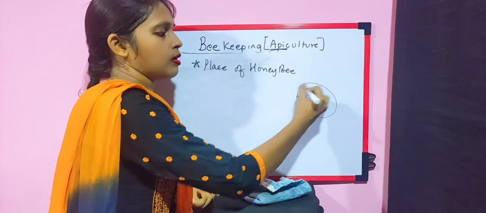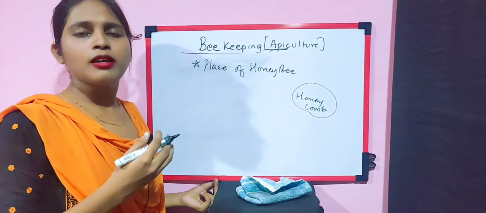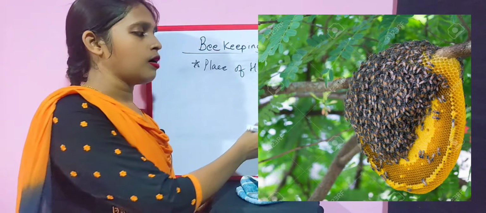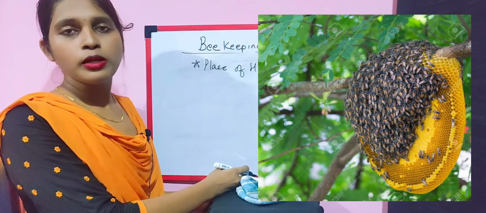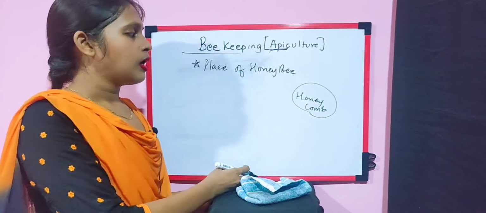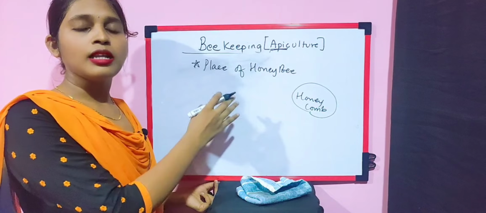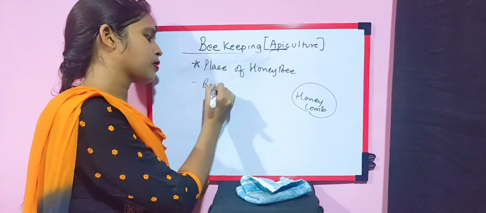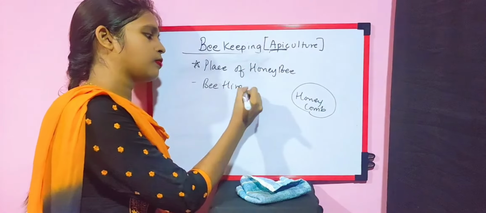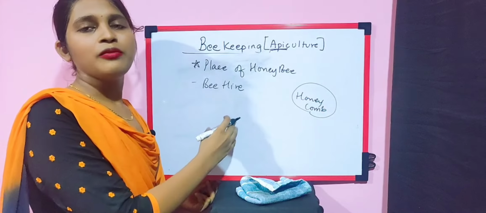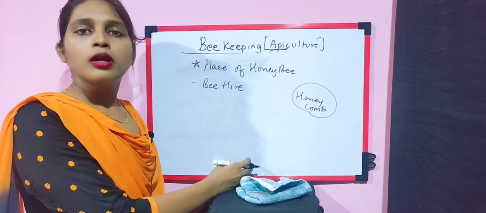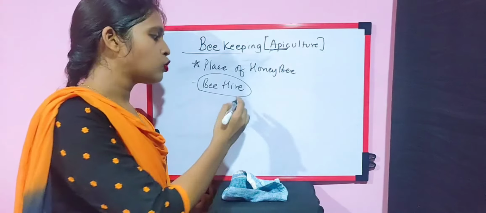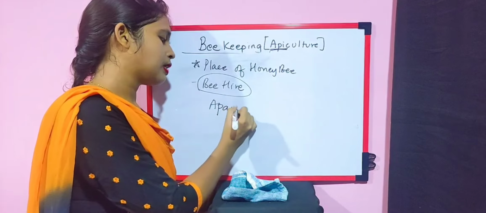Honeycomb is something we are very much aware of. You can see the picture of a honeycomb in front of you. The place where these honeybees stay is called the beehive. So beehive is nothing but a honeycomb only. It is also called an apiary.